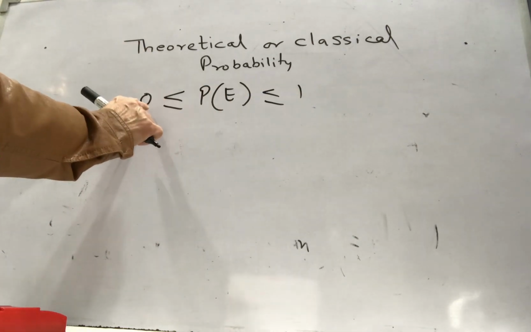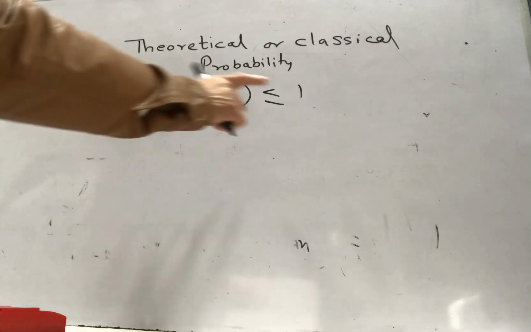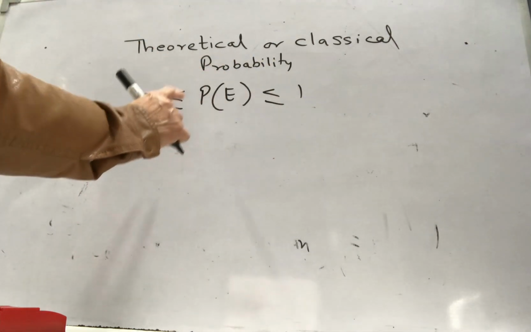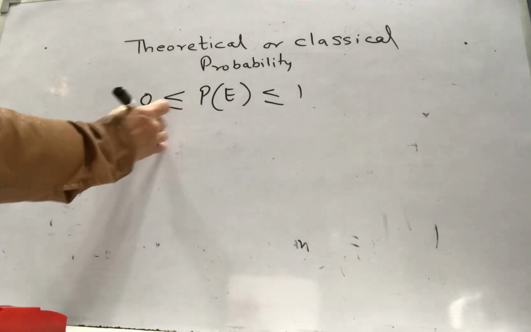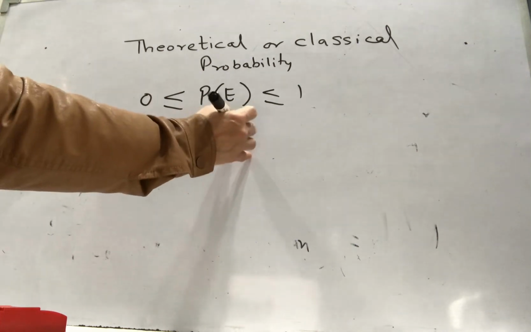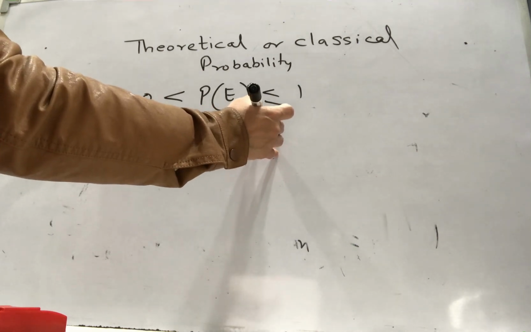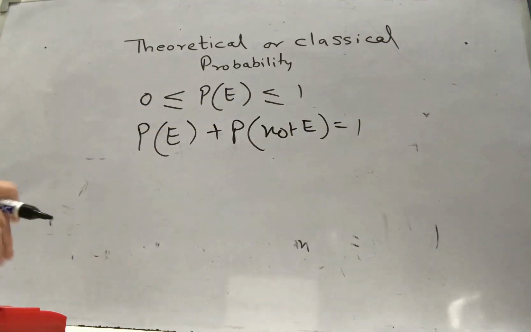Probability always is from 0 to 1. This is for impossible event, this is for sure event. And we have also learned that probability of happening of an event and probability of not happening of an event will always be equal to 1.